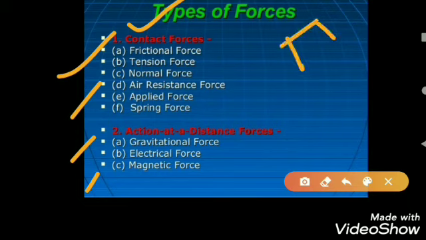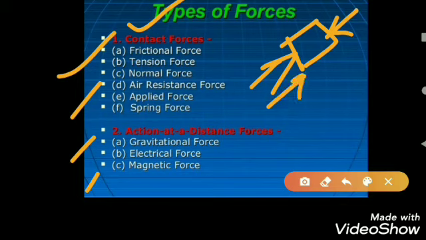Means when we apply force on a body and the body is not changing its position, it means some other force applied from a different side balances this force. This is the condition of equilibrium. Equilibrium condition means when we are applying a force on a body and the body does not change its position, it is balanced by some other force.